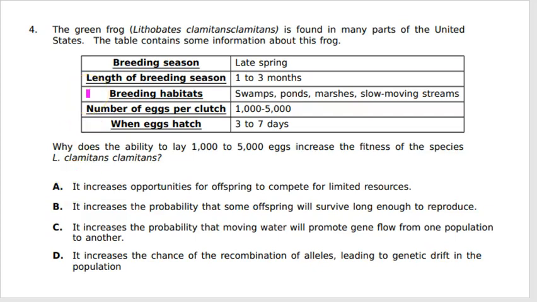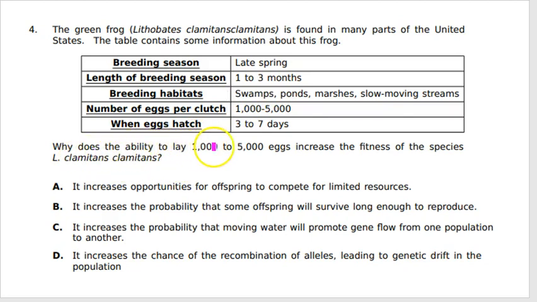Okay, let's review question 4 from CBA 4. The green frog, this is a scientific name, who knows how to pronounce that, so I'm going to skip over that. The green frog is found in many parts of the United States. The table contains some information about this frog. So we have this table here. I'm going to skip that for now and let's read the question.